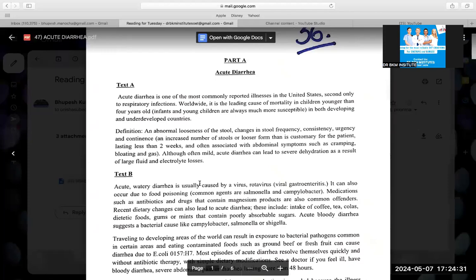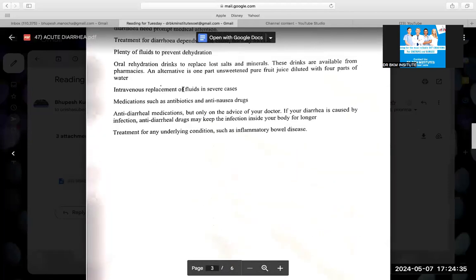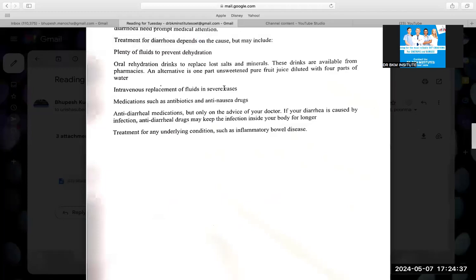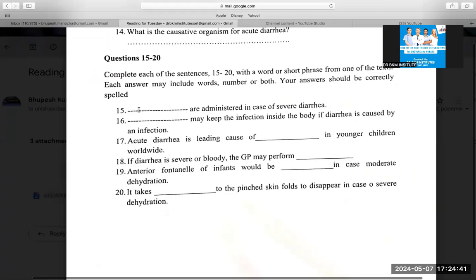In the line, it is given: IV replacement of fluids in severe cases. When we are filling the blank, question number 15, if we say IV replacement of fluids are administered in case of severe diarrhea, it is not making sense. So you have to delete two words: IV fluids are administered in case of severe. Now it makes sense.